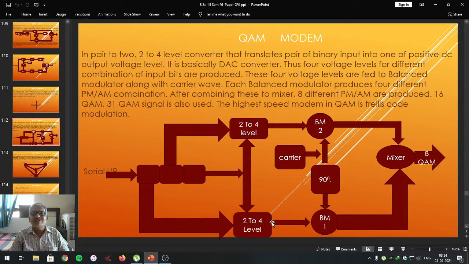The converted 4 level amplitude is given to balance modulator 1 and balance modulator 2 respectively, to which the carrier wave is given to one of the balance modulators without 90-degree phase shift, to the other balance modulator after 90-degree phase shift. Naturally, between them a 90-degree phase shift is introduced.